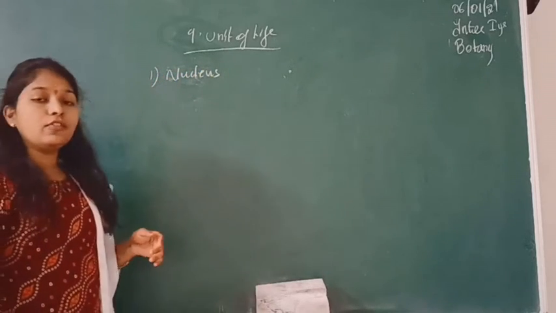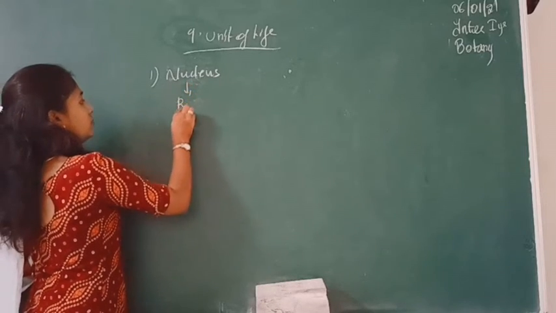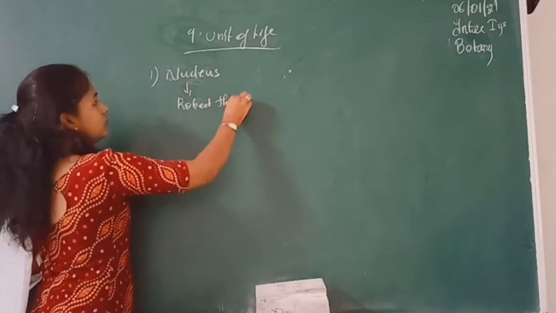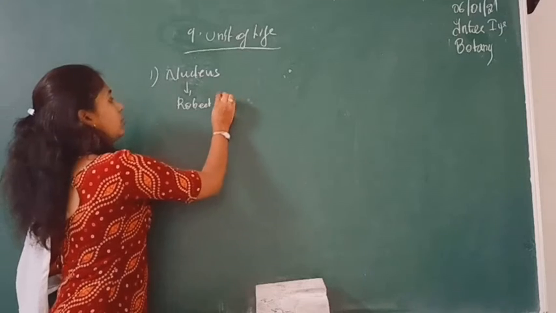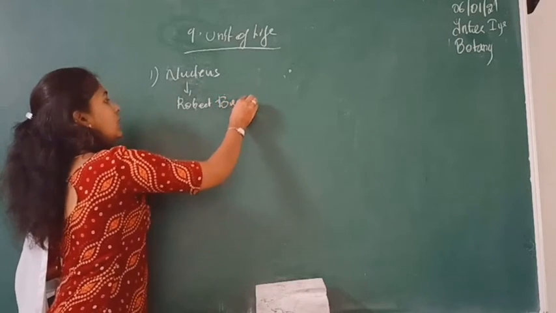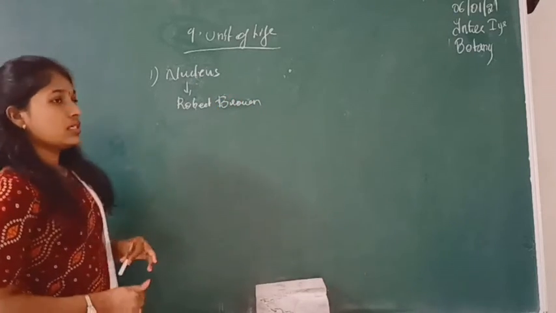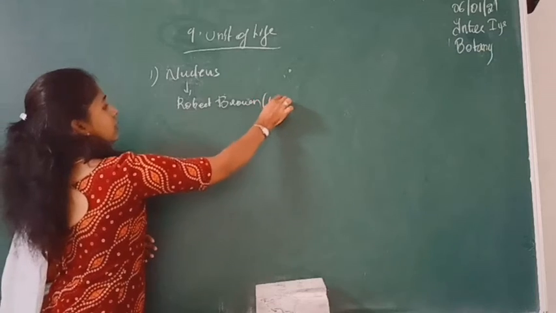Nucleus. This concept of nucleus was given by a scientist named Robert Hooke, sorry, it's Robert Brown. Robert Hooke is the scientist who proposed the cell. Okay? And Robert Brown was the scientist who discovered the nucleus in the year 1831.